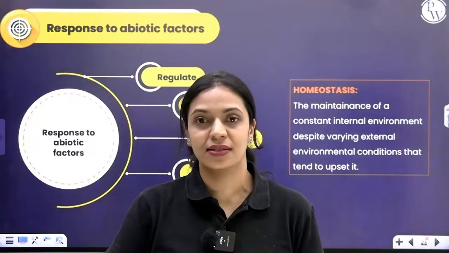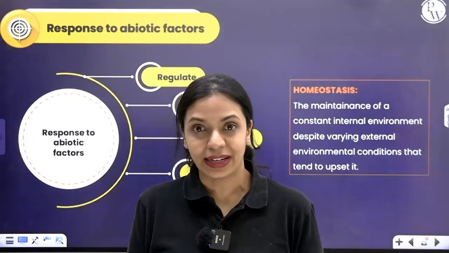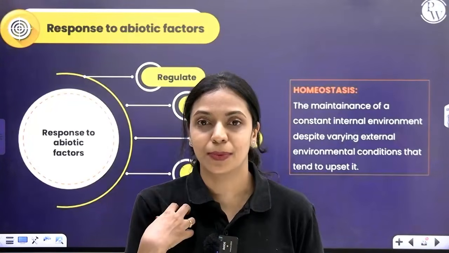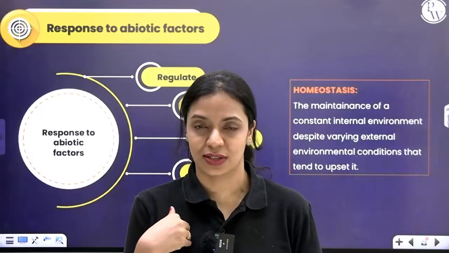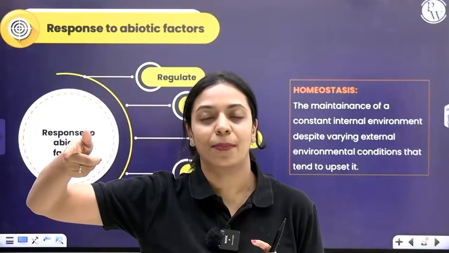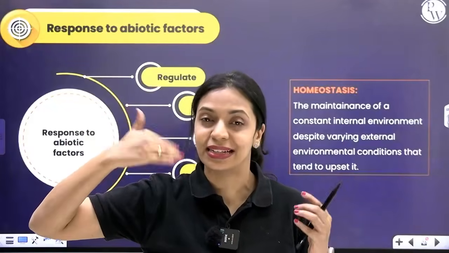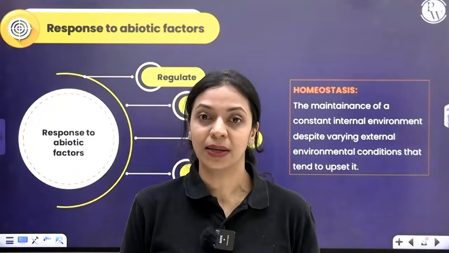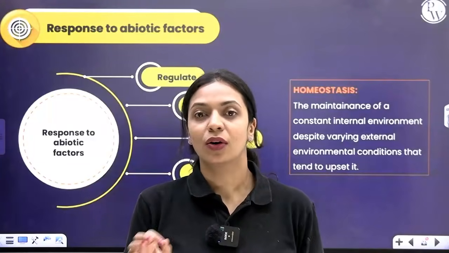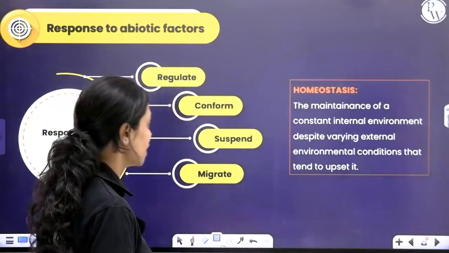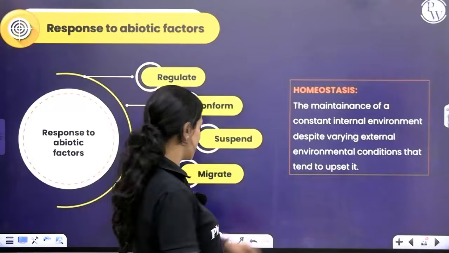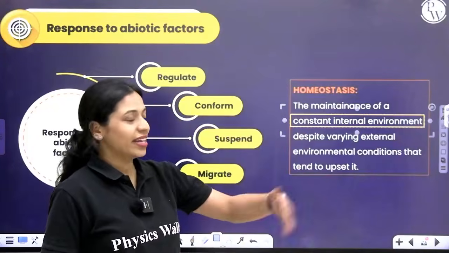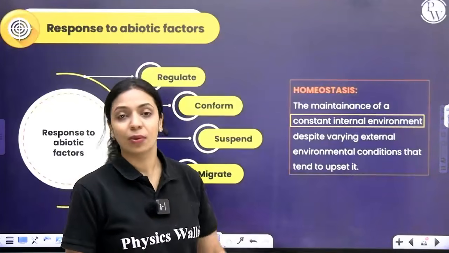Even if outside it's freezing cold, probably 10 degrees, 9 degrees Celsius, despite it, our body temperature will remain 37 degrees Celsius. So regardless of the changes that are happening outside, if your body's internal environment remains stable, then it is called homeostasis. So homeostasis basically is the maintenance of a constant internal environment despite varying external conditions that tend to upset it.